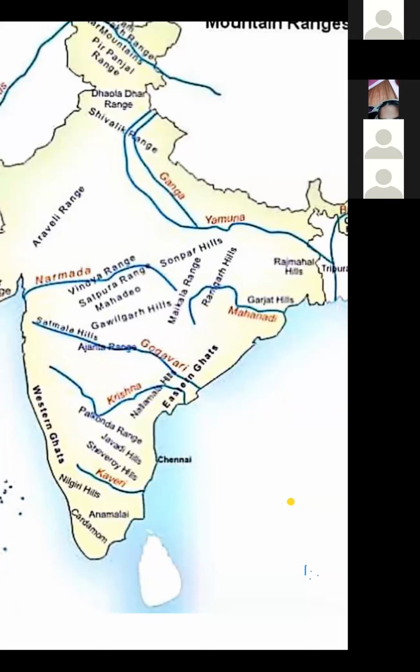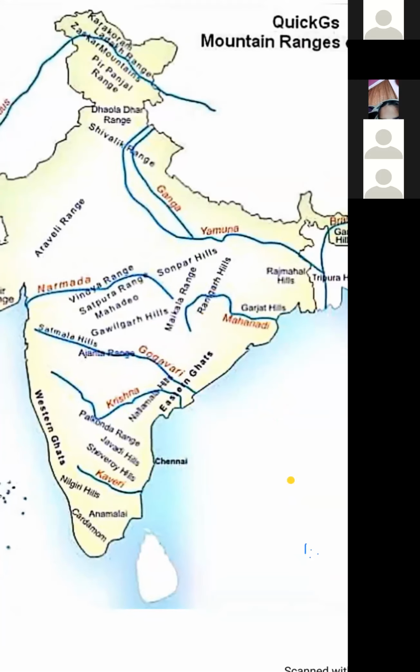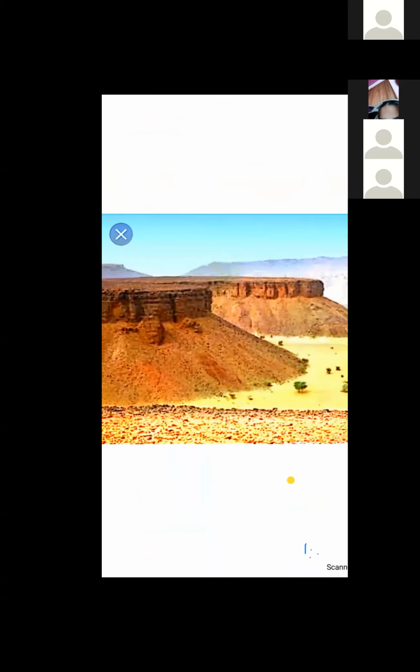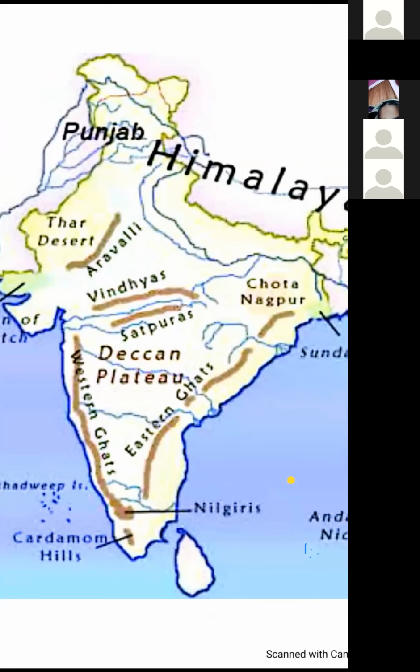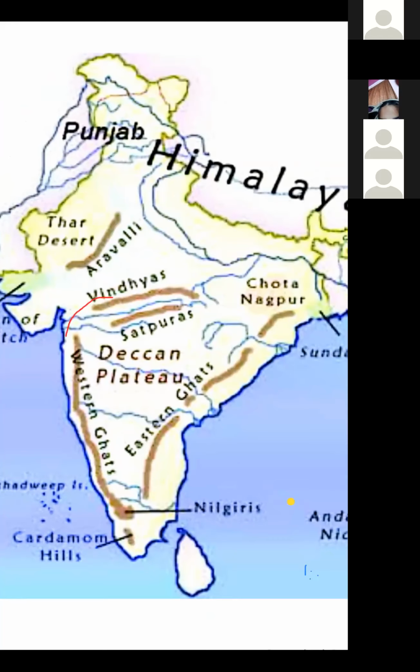Okay. And the northwestern part of the Deccan Plateau, northwestern part of this plateau is made up of lava. Let me show you. Yes. The northwestern part of this Deccan Plateau is made up of lava and is known as Deccan Trap.